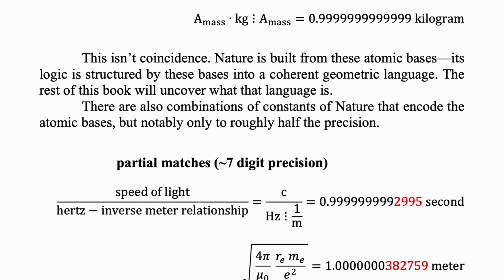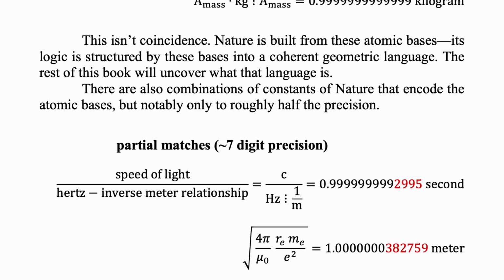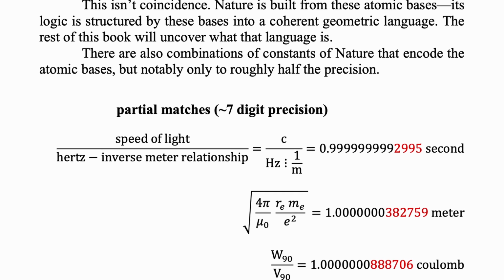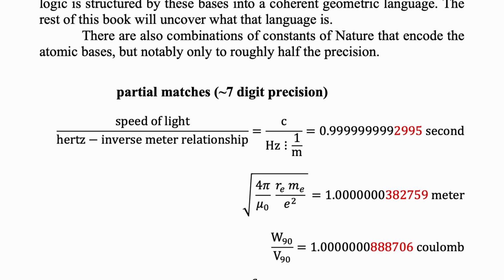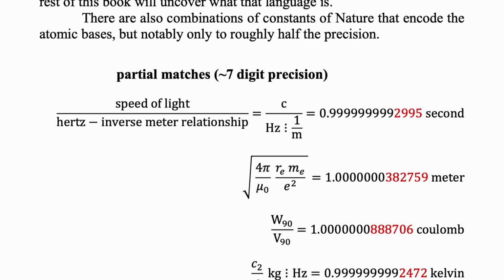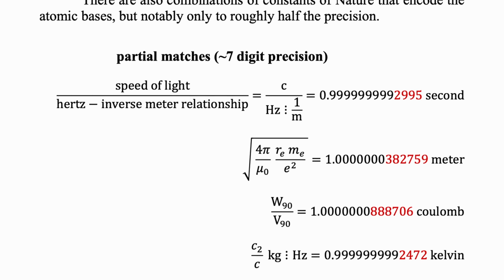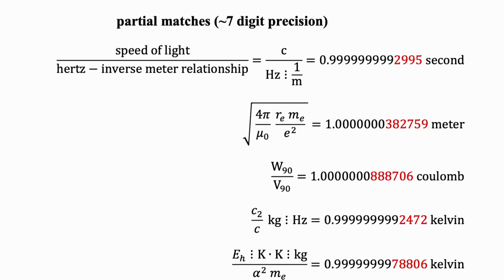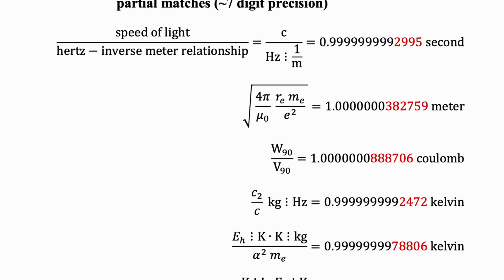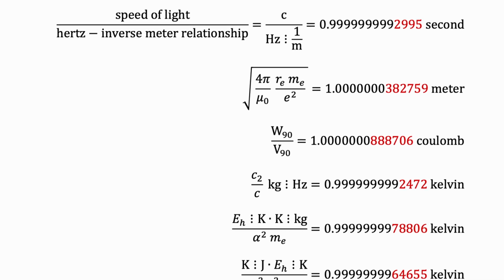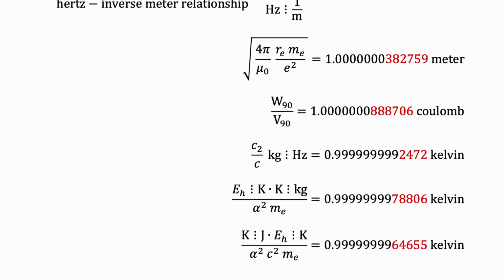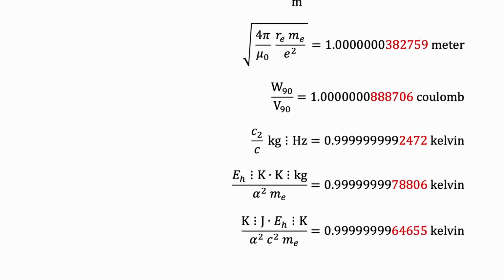There are also combinations of constants in nature that encode the atomic bases, but notably only to roughly half the precision. For example, the speed of light divided by the Hertz inverse meter relationship gives us 0.99999992995 seconds. Scroll on down, another example here. W90 over V90 gives us 1.0000000888706 coulombs.